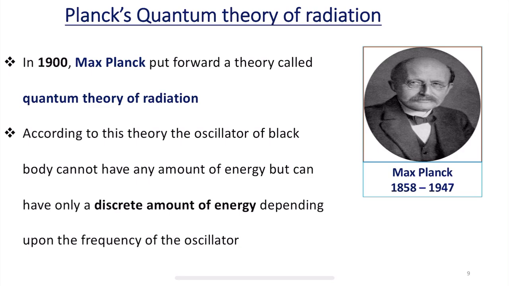So, according to Planck's quantum theory of radiation, the black body cannot have any amount of energy, but only a discrete amount of energies depending upon the frequency of the oscillator. An oscillator is a device used for the generation of oscillatory electric currents. This is how Planck's quantum theory overcame the failure of classical mechanics, which failed to explain the spectral distribution of black body radiation.